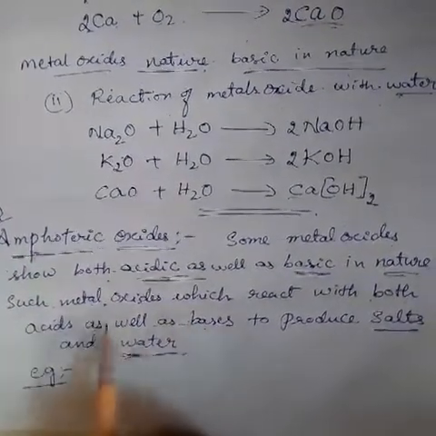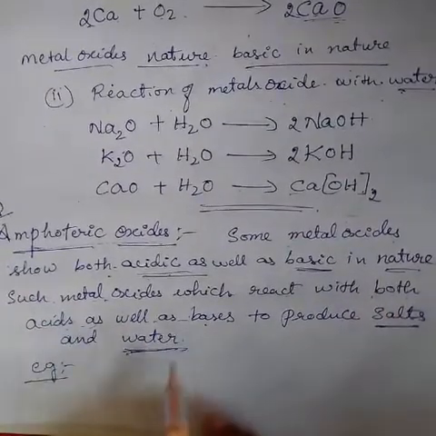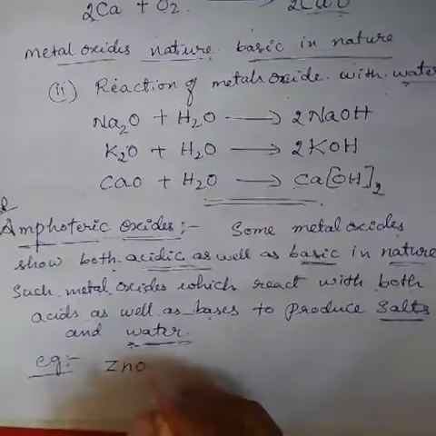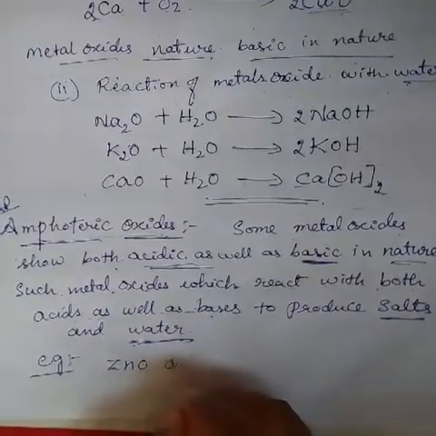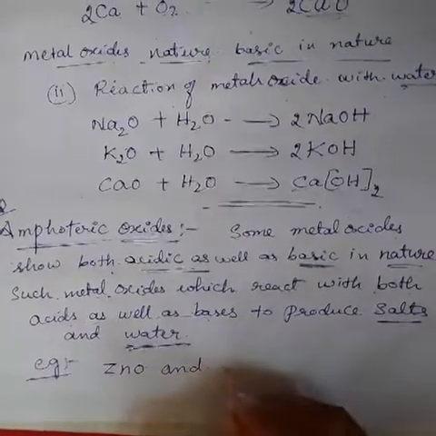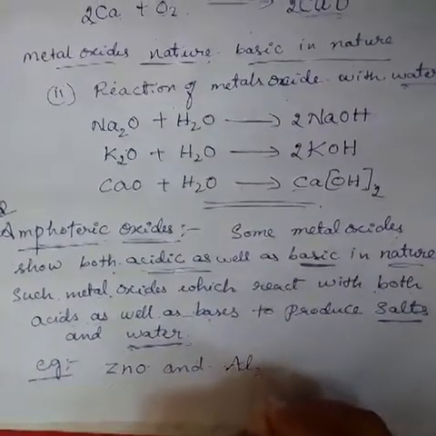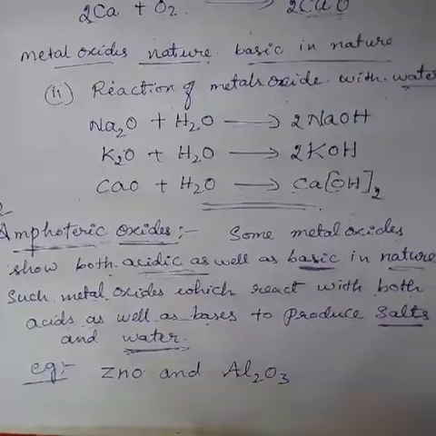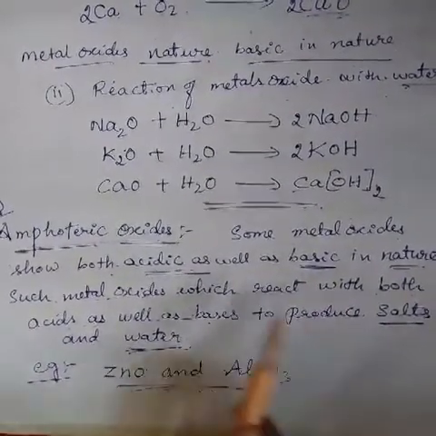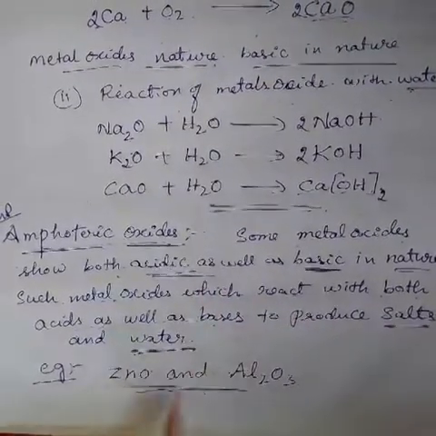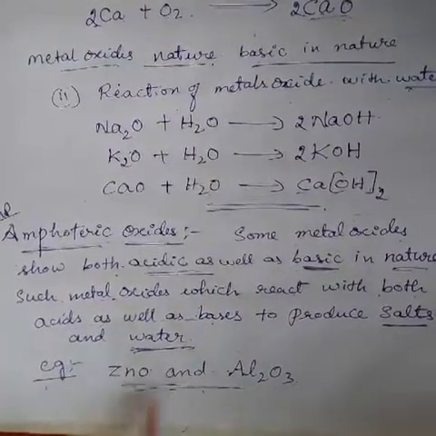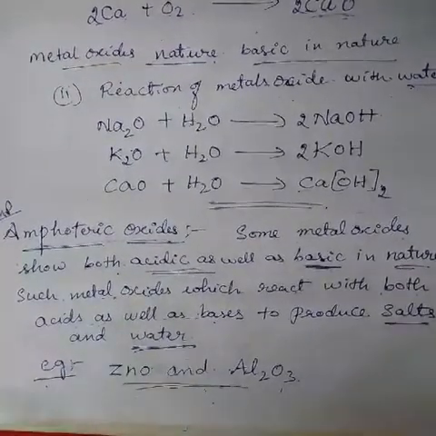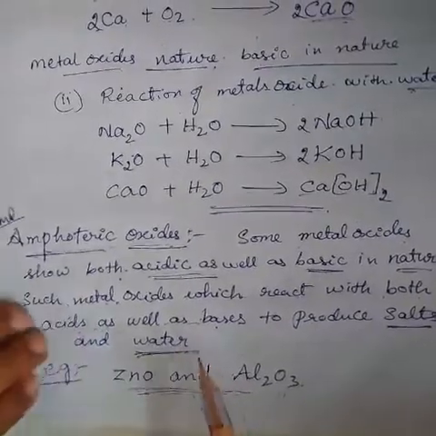The examples are zinc oxide and aluminum oxide. These are important examples asked in the examination. Only these two show amphoteric oxides. Now we write down the reaction.